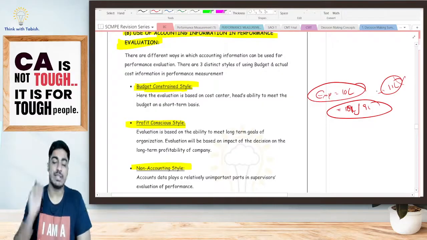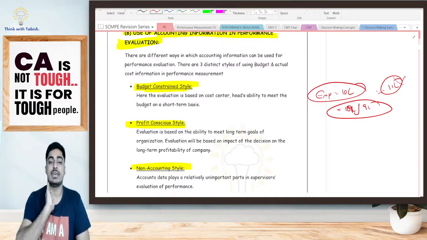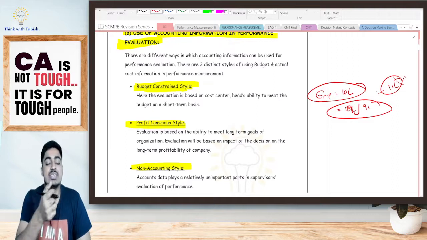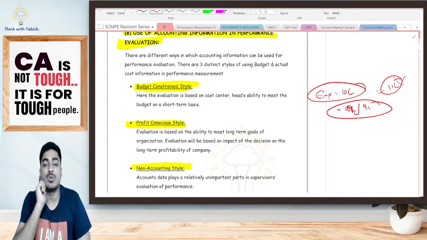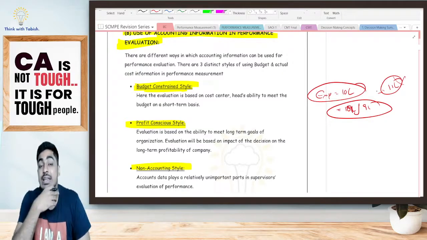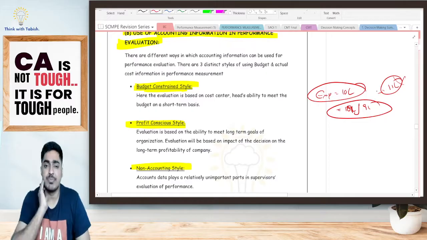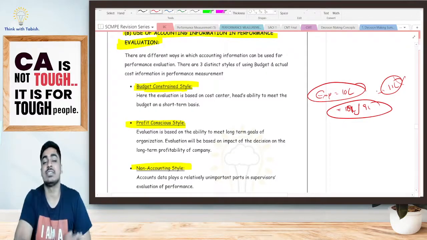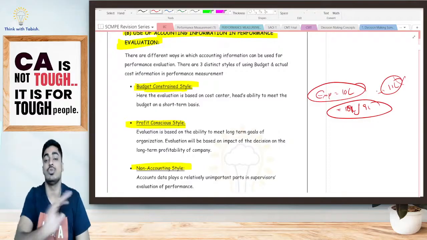However, it could be possible that, for example, in the middle of the year, as a hotel, some ACs were not working properly, or we had to do some repairing to our building or give some painting. It was not provided in the budget. However, it came up as an urgent repair. What the budget constraint style is telling is, if it is not given in the budget, don't do it.